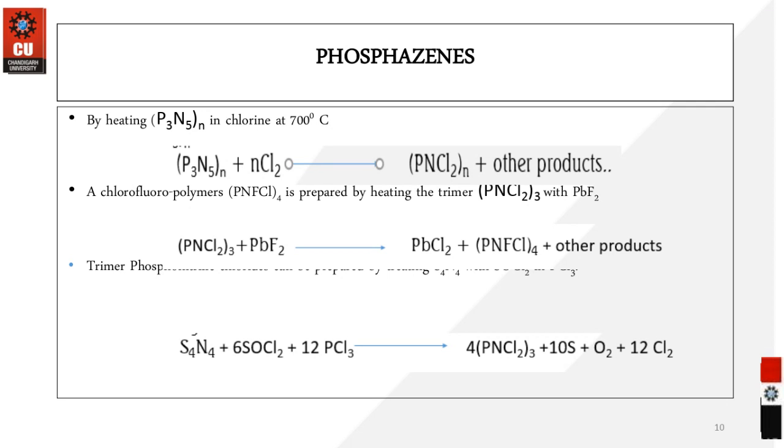Similarly, you can see from here another reaction by which you can have the phosphogene which contains chlorine also, with the reaction of a sulfur nitrile compound along with the reaction with phosphorus trichloride. So ultimately you can have this also by certain other routes. We can have reactivity in the presence of certain reagents, but these are some of those listed.